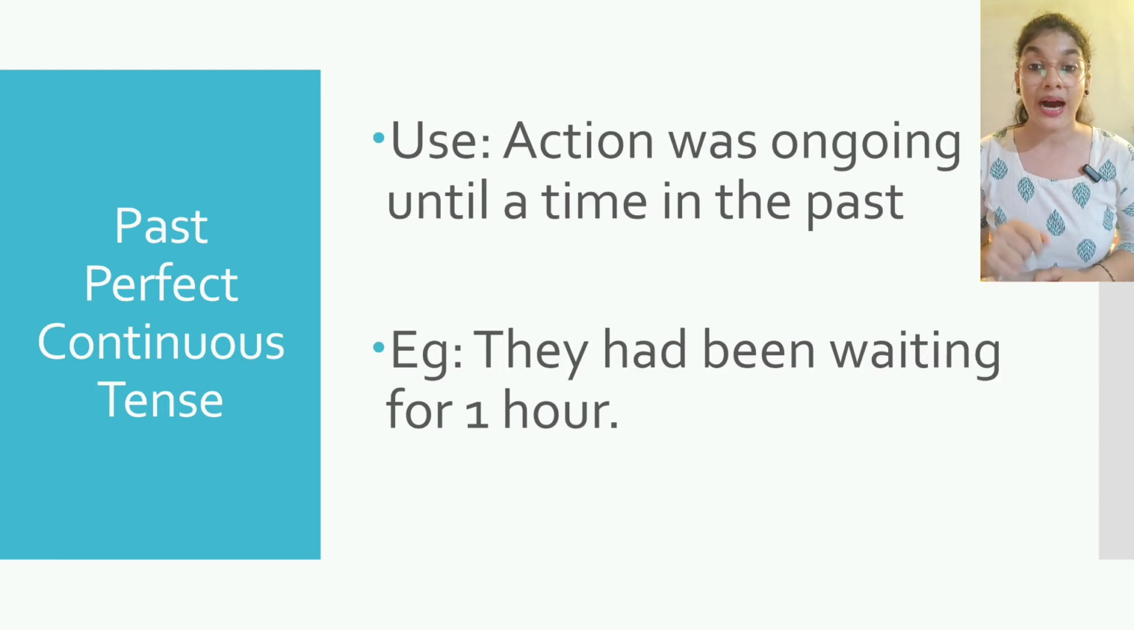Next, we have past perfect continuous tense. This tense is used to describe an action that started in the past and continued up to another point in the past. It emphasizes the duration of the action before that past point.